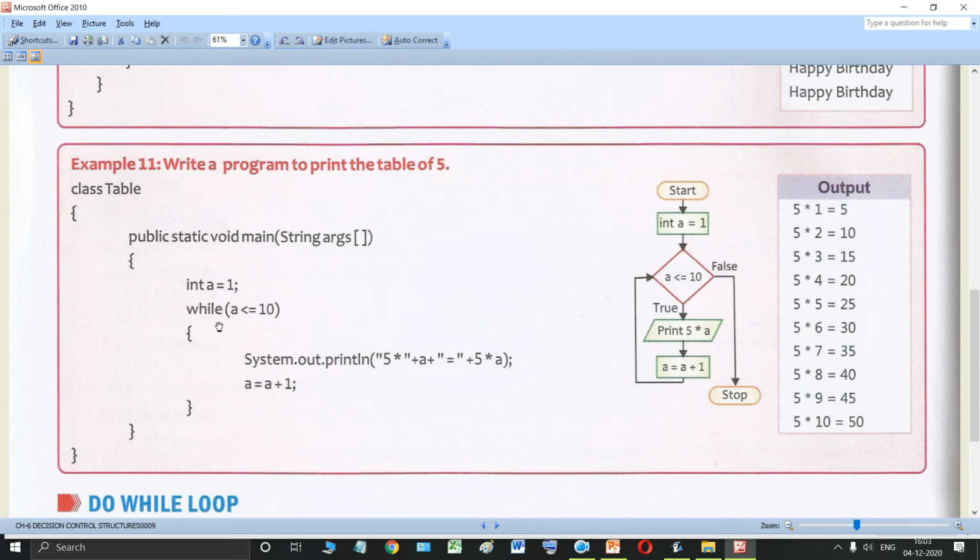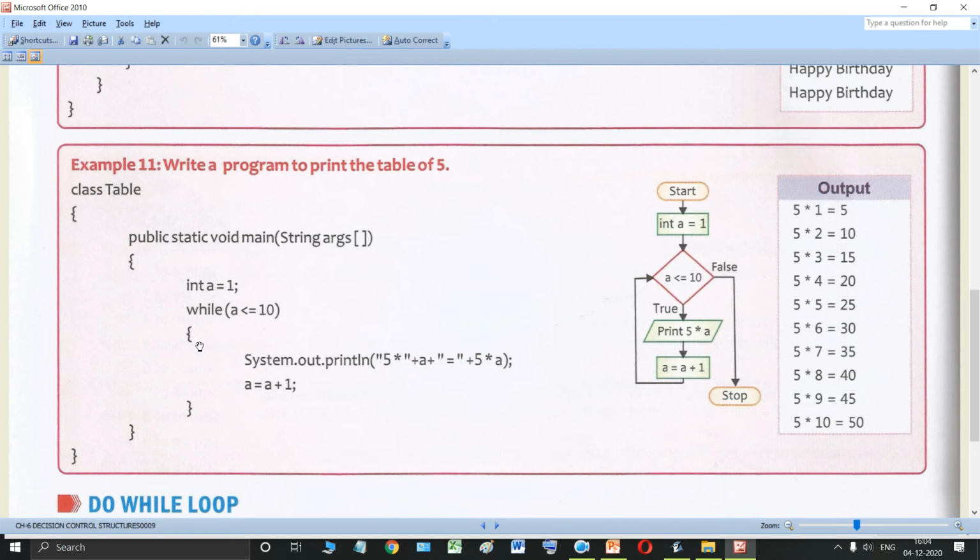Then they have given a condition, while a is less than or equal to 10, because they want to print from 1 to 10. So this a is incrementing: a equal to 1, 2, 3, 4, 5, 6 until 10. So this is that condition.